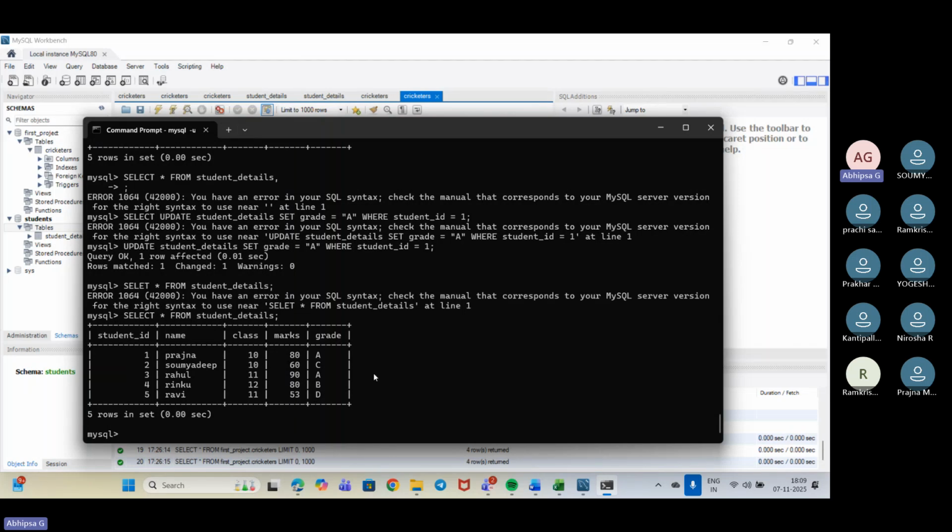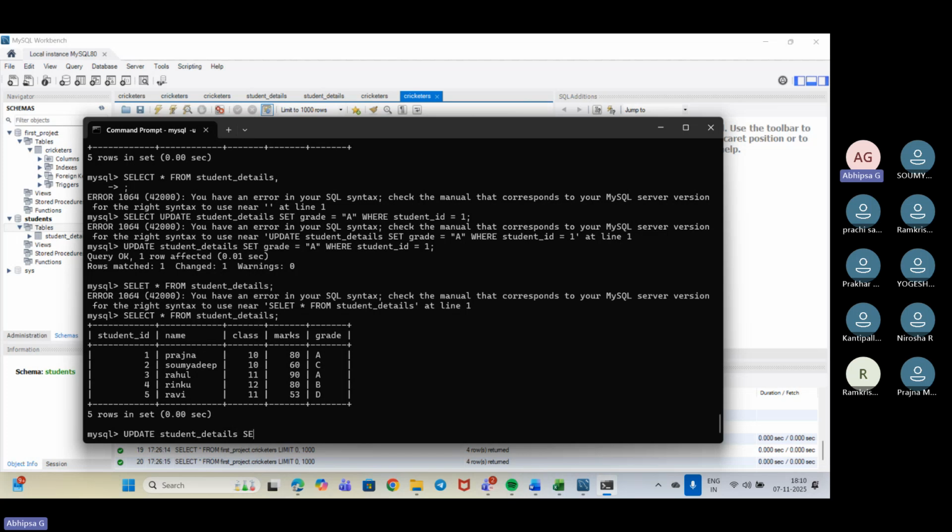Now we need to check if we can do it for multiple columns or not. The same thing we will be checking next. Update. Now here we need to put the table name, that is student details. The spelling is correct. Yes, student is fine. So student details.